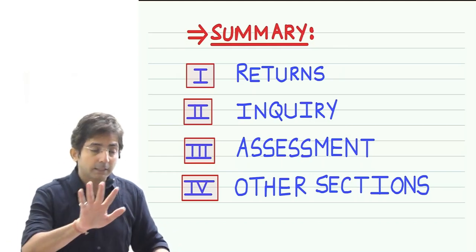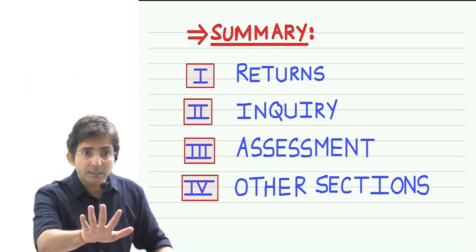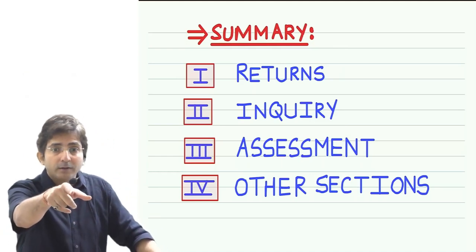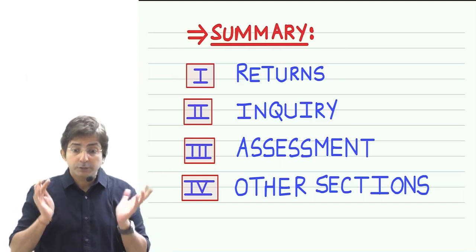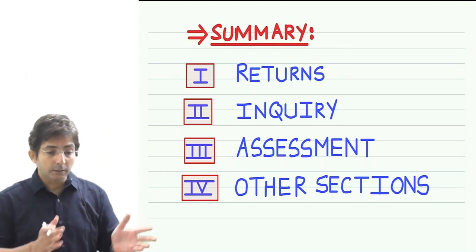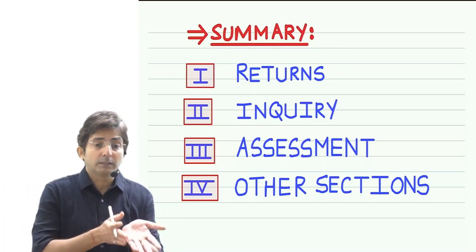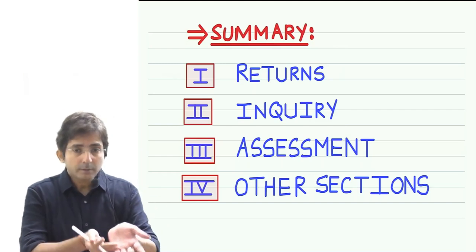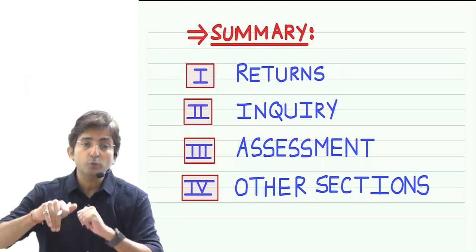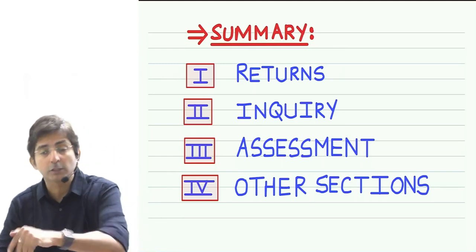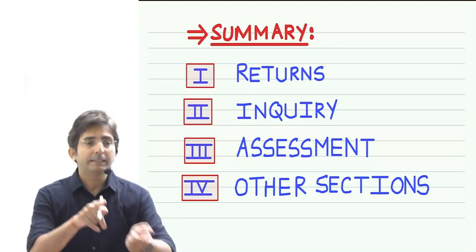Because their income is exempt, but exemption is subject to fulfillment of certain conditions. So income tax people think we want to check the conditions also. Whether the conditions are fulfilled or not, whether they genuinely deserve the exemption or not, all that needs to be checked. But that checking is possible when they file the return.